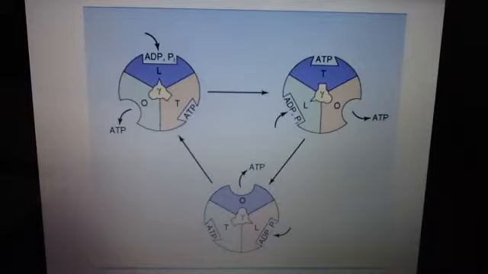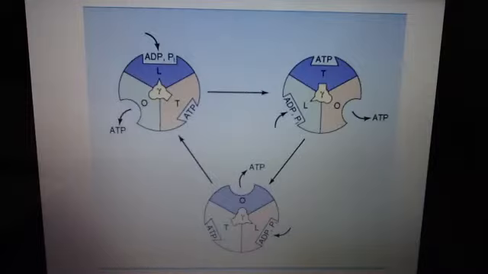When there are high levels of ADP, this stimulates an increase in ATP. When there is a lot of ATP, there is less ADP. Why? Because we don't need it.